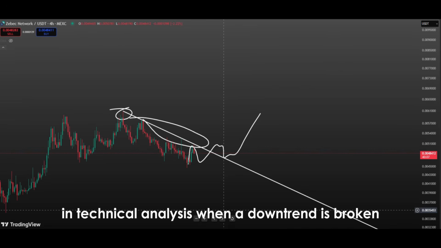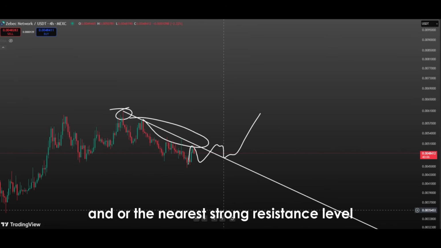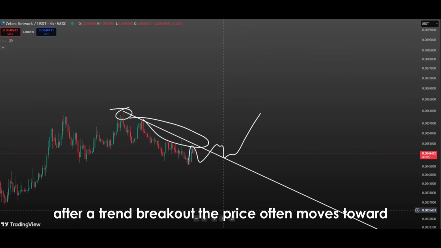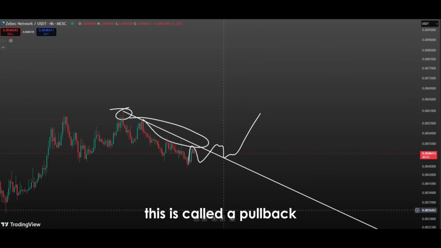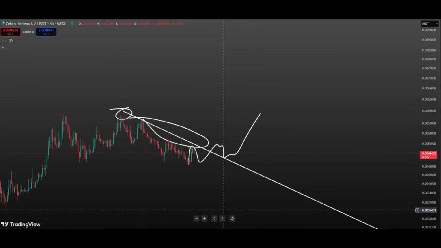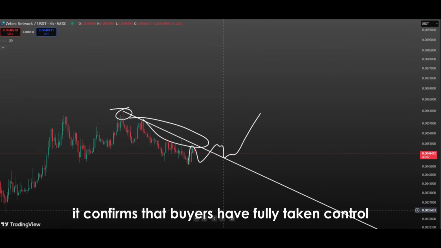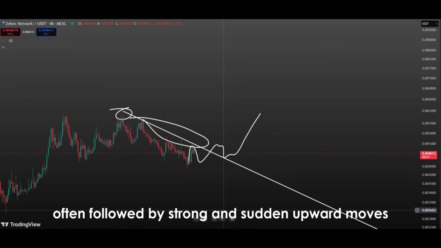In technical analysis, when a downtrend is broken, the first target is usually the area where the trend began or the nearest strong resistance level formed during the trend. Therefore, after a trend breakout, the price often moves toward these resistance levels in a short time. However, in some cases, after the breakout, the price returns to test the broken trend line. This is called a pullback and is seen as a sign of a solid trend reversal. During a pullback, if the price touches the trend line and rises again, it confirms that buyers have fully taken control. The most important feature of downtrend breakouts is that they are often followed by strong and sudden upward moves.